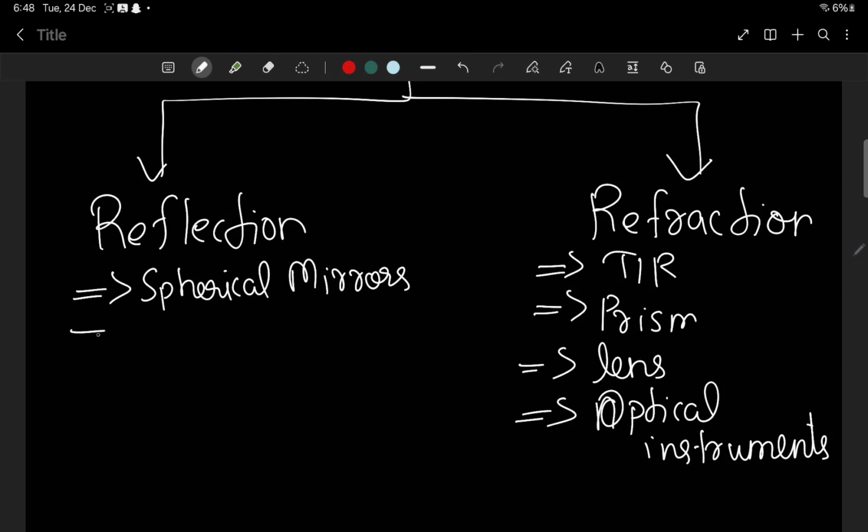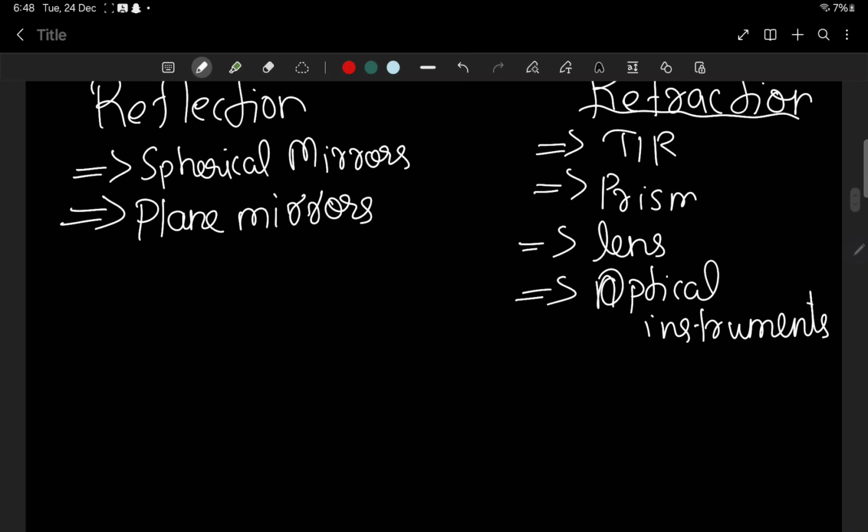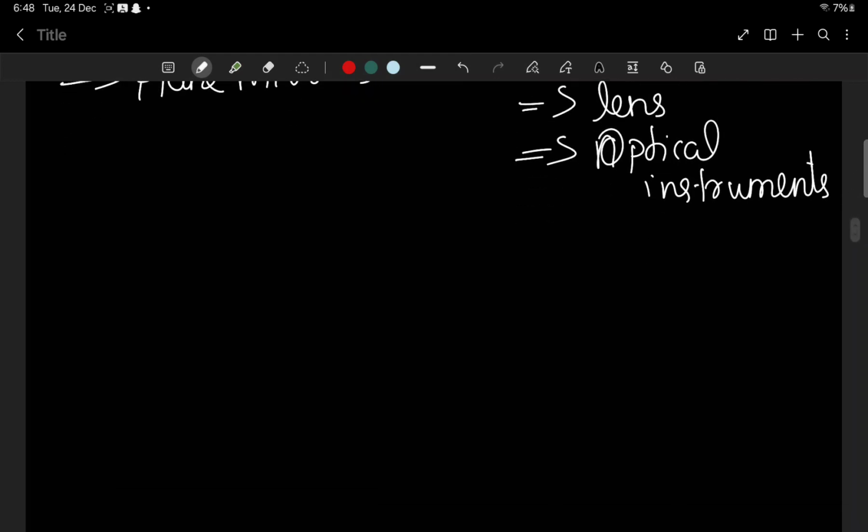But when we are talking about reflection, there is also one more thing that's out of syllabus, that is plane mirrors. But I think that without basic knowledge of plane mirrors, if you are going to learn spherical mirrors, reflection, refraction, etc., you will be trapped, because in refraction questions there can be a combination of concave or convex lens and silvering of one side as if like a plane mirror. So there are chances for questions where plane mirror concepts are mixed, even though it's not in the syllabus. So we will also be dealing with the basics of plane mirrors.